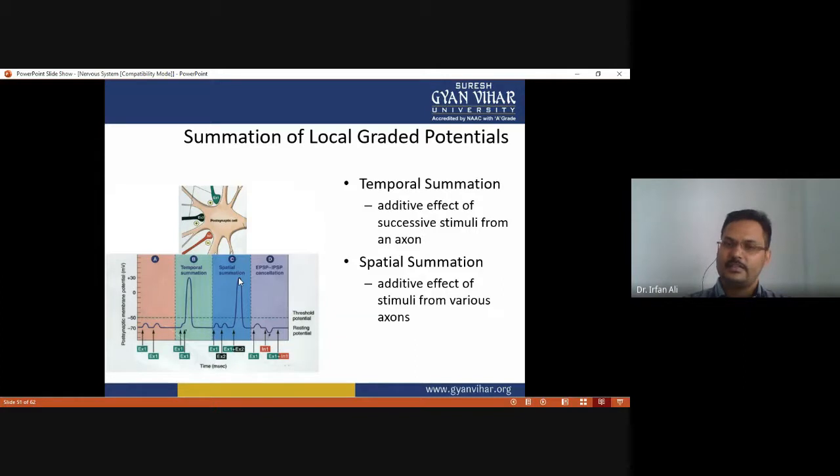So what is the summation of local or graded potential? It is of two types: temporal summation and spatial summation. As in this figure, you can see that the additive effect of successive stimuli from an axon is called temporal summation, and the additive effect of stimuli from various axons is called spatial summation.